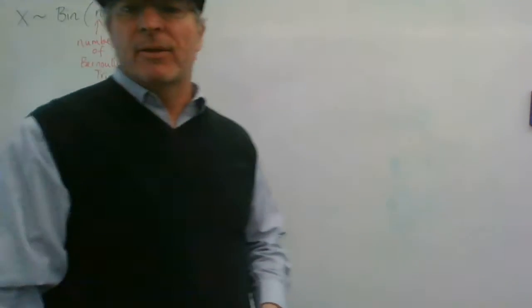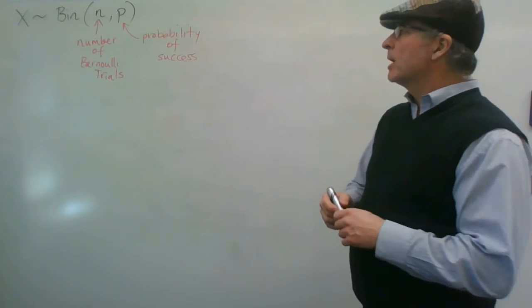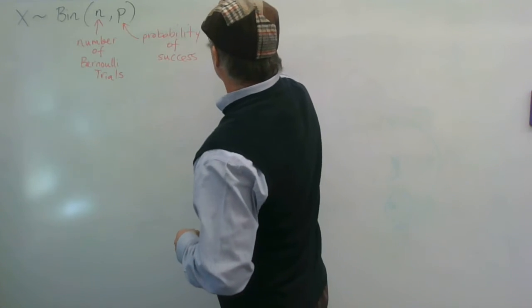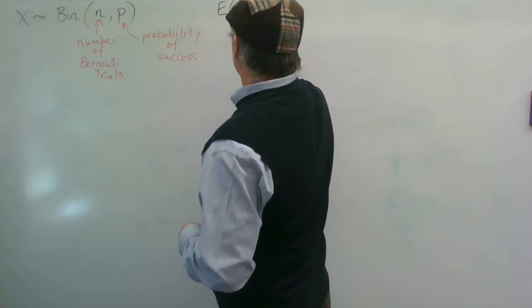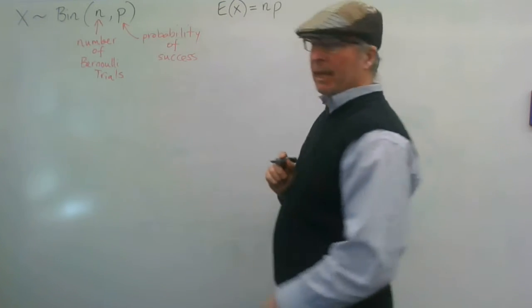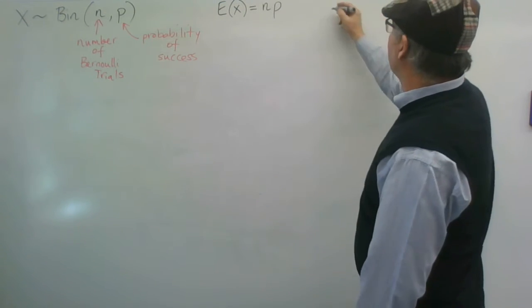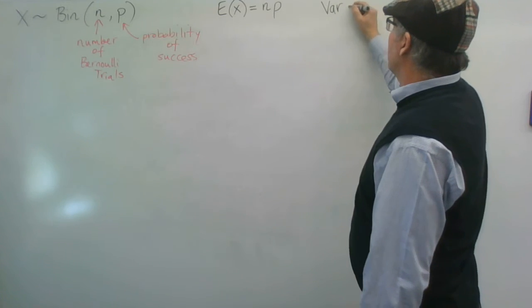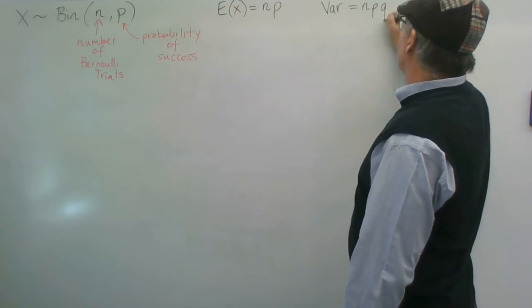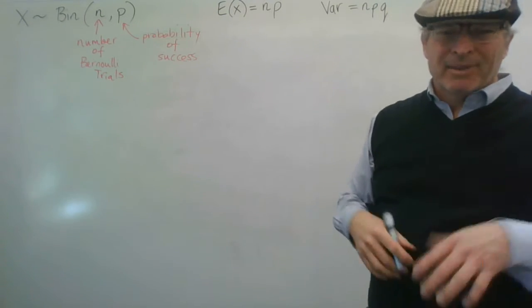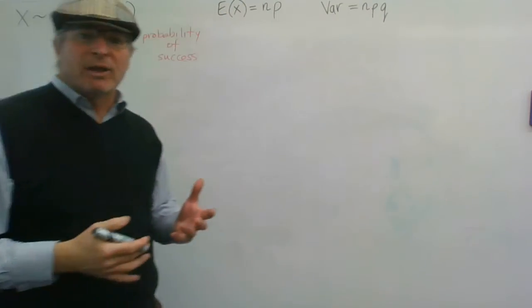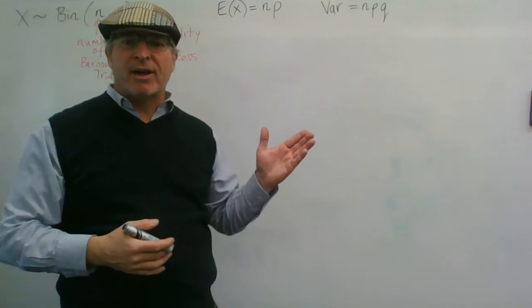So if we've got this binomial distribution, then today we're going to look at proving that the expected value is np and that the variance is npq. Well, these things are intuitively obvious, particularly the expected value.